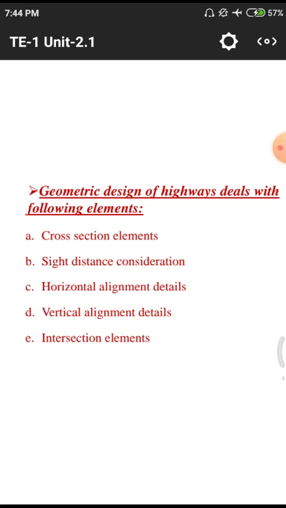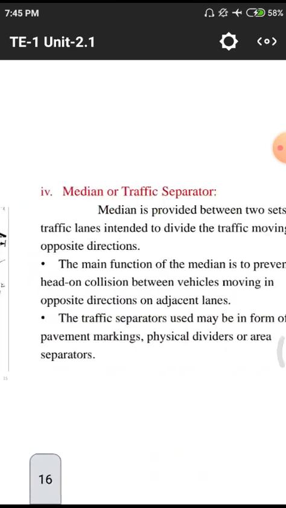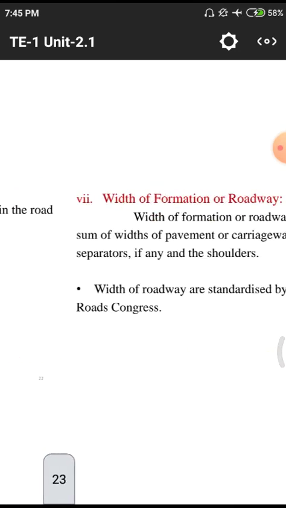After the cross sectional elements we need to study the site distance. Site means normally whatever object we are seeing, that is called site level. If the object is clear, that means the site is clear. If the object is not clear, we need to use some spectacles and other artificial aids so that the object may be clear to us. Like that we are having different kinds of site distances.